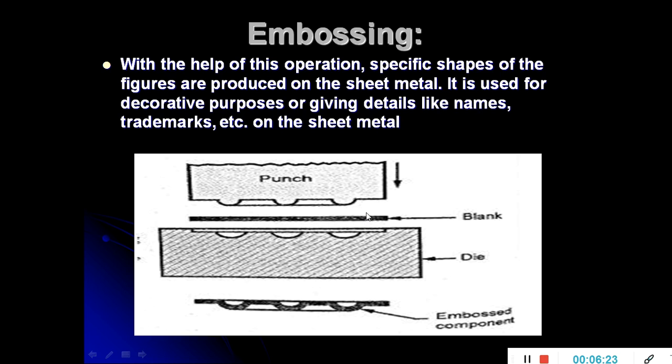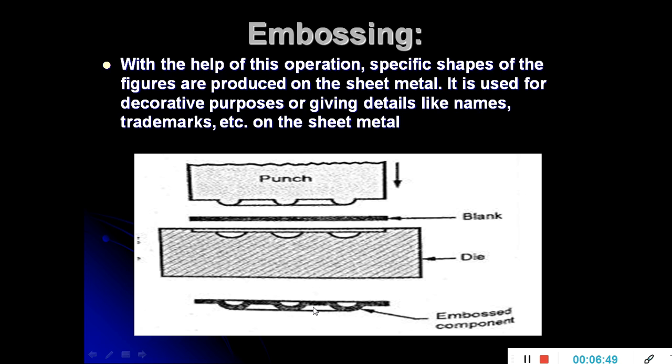Initially the blank is placed between the punch and die. The punch has the male part, and the die has the female part. So when the force is applied by the punch on the die, the material is stressed or forced into the die cavity, and the embossing is performed.